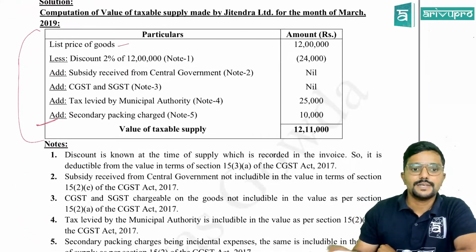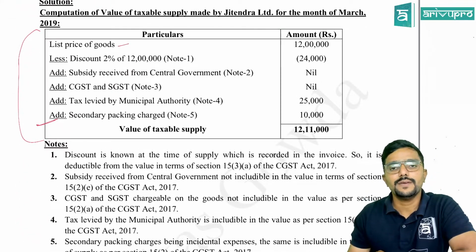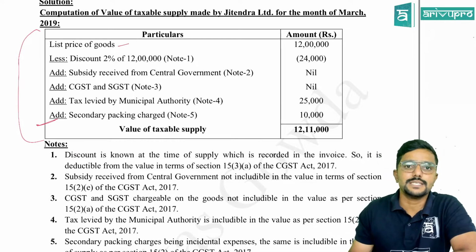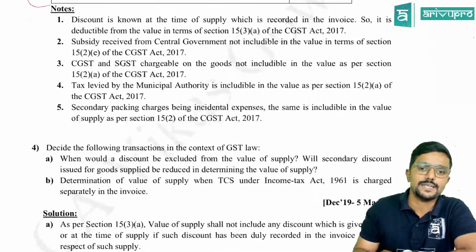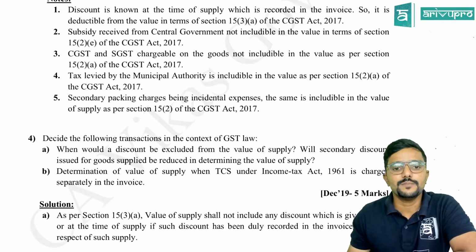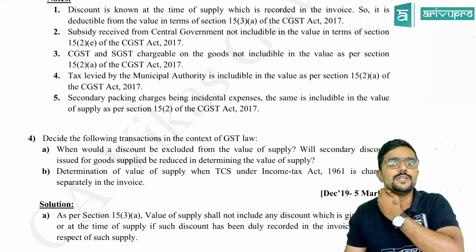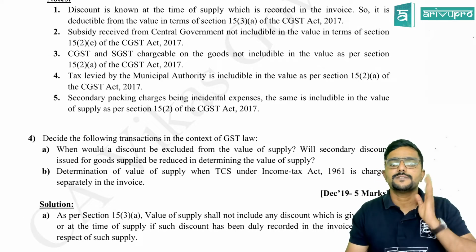Okay. Next, tax levied by municipal authority. Can we add it? Yes. Why? Because it is not charged under GST. It is a tax charged under other laws. Tax levied by municipal authority is includable in the value as per section 15.2A of CGST Act.